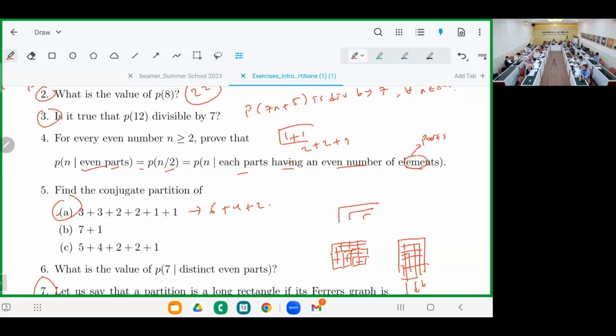Better than our answer. Okay. Because its parts appear in even number, we can cut it into half. And then it should be clear that the total sum is equal to n. Okay, so number 4 should be done.